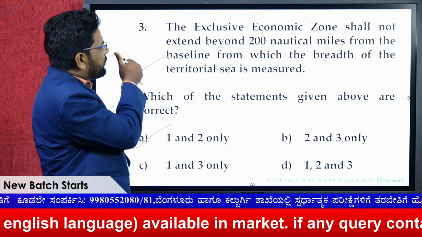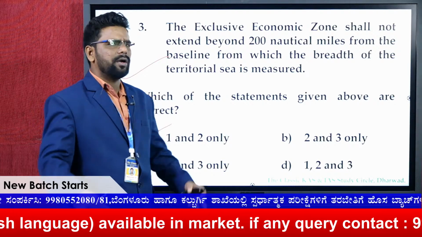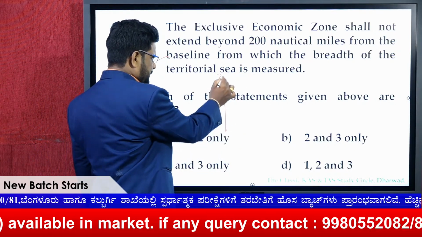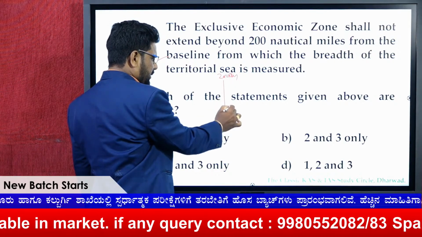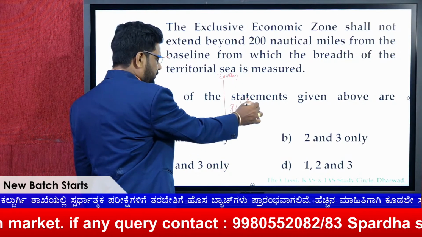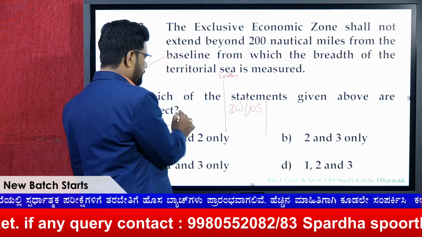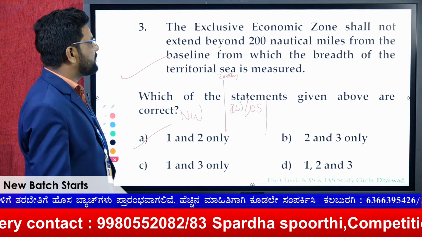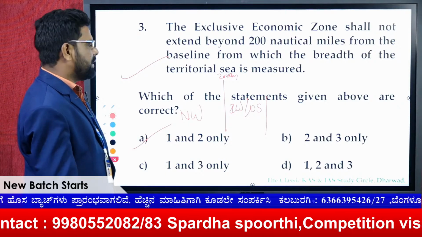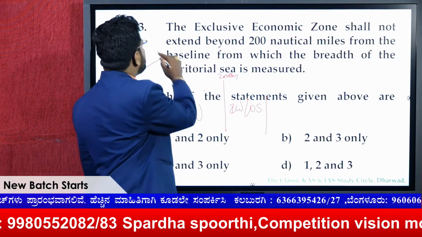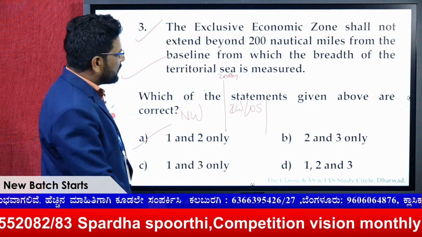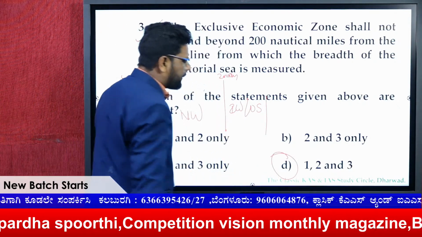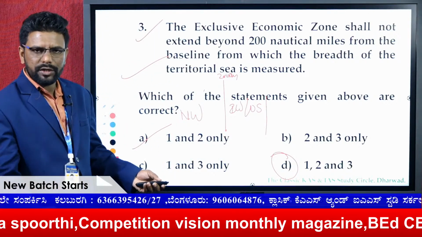The exclusive economic zone shall not extend beyond 200 nautical miles, because as you know, this is called international water or open sea, or high sea, and this is called national water, right? Therefore, it says the breadth of the territorial sea is measured from there, definitely right. Statement 3 is right. All statements given are correct, right? So therefore, no need to worry. The answer for this question is D.